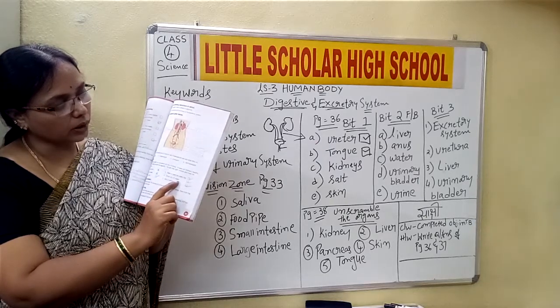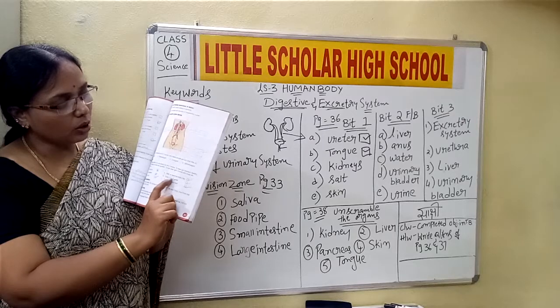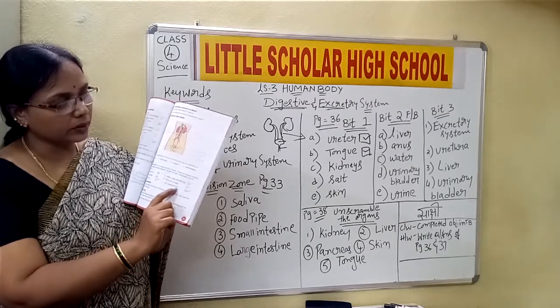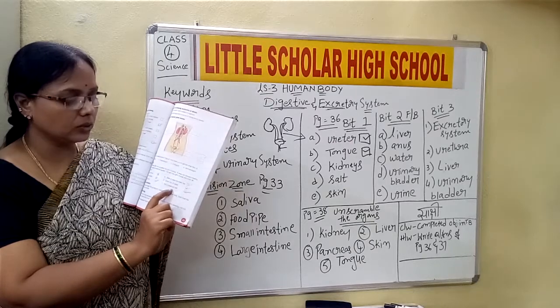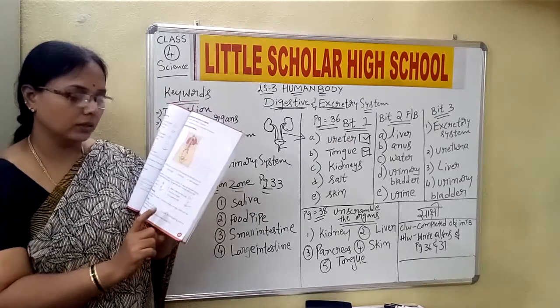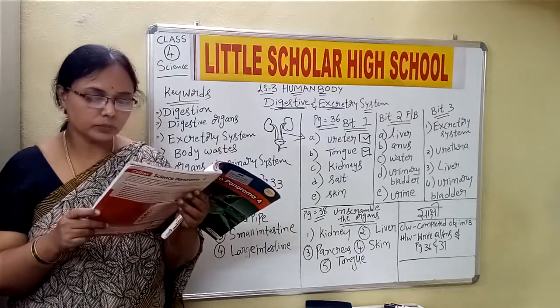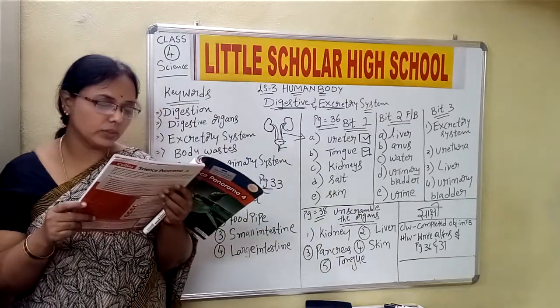Drink lots of water. Put a tick mark. Eat a balanced diet. Put a tick mark. Okay, children? Now, above that, some names are given, children.